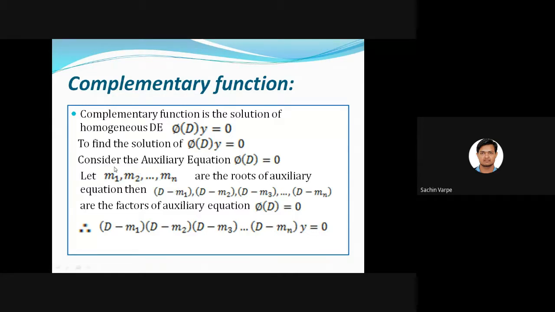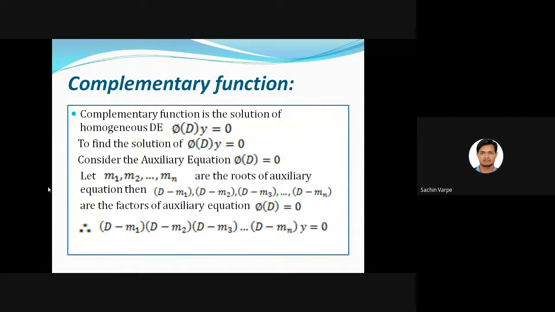Suppose m1 is a root. Can I say it is a factor? So what is the factor related to m1? A factor is always a variable term, remember. m1 is a constant, right? But a factor is not a constant. So how do I get the factor related to m1? That will be D - m1. Just like previously, if we have -1 as a root, then x - (-1), that is x + 1, will be a factor.